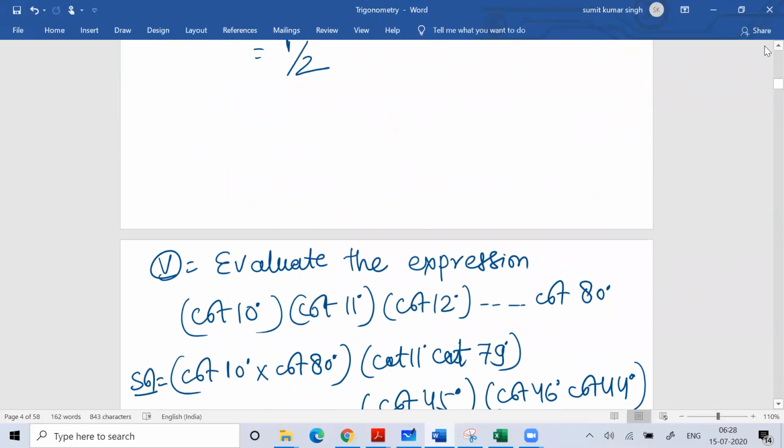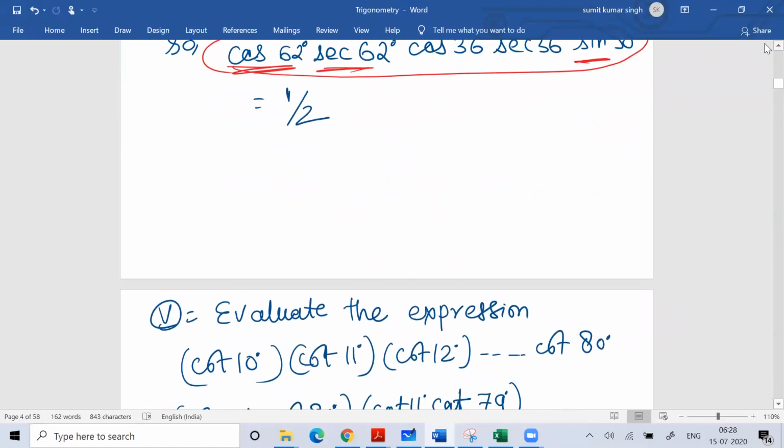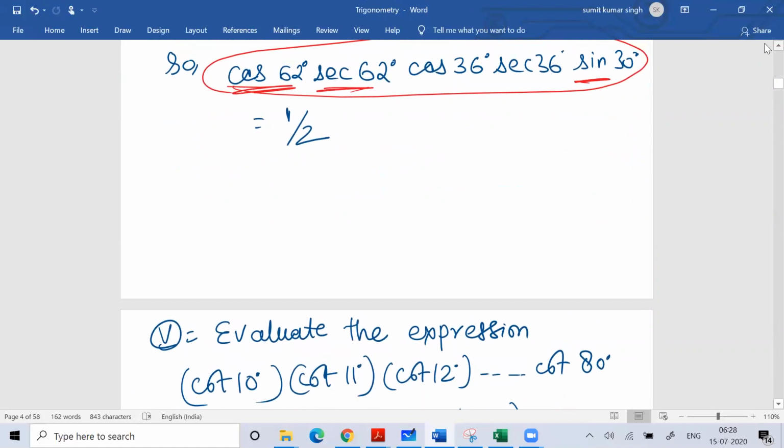Now you can see the next problem. Here again the same logic you need to use. So you can bring the variables together.